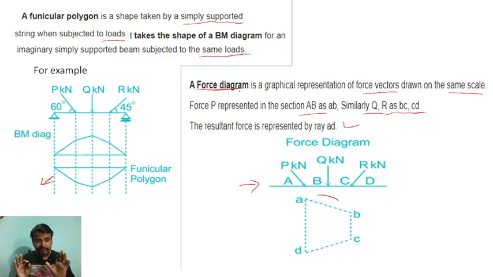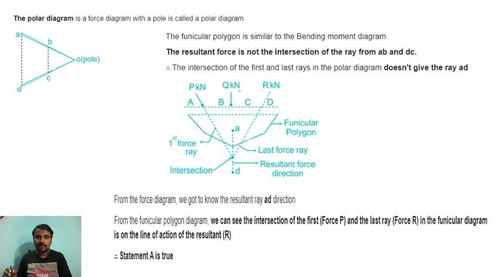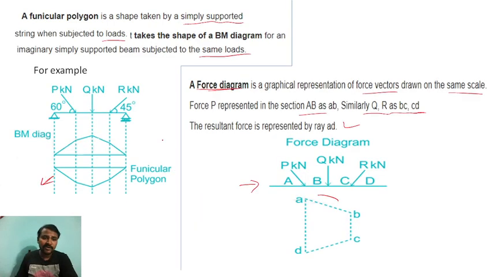So first of all understand what I am telling: funicular polygon and force diagram. Clear? Now, what do you mean by polar diagram? A force diagram with a pole is called a polar diagram, meaning at one point it is 0 and at another point it is maximum. So that we call a polar diagram. The funicular polygon is similar to the bending moment diagram. You can see this diagram is the same as a bending moment diagram.